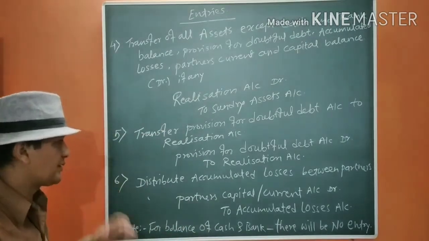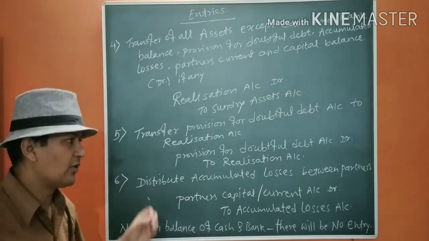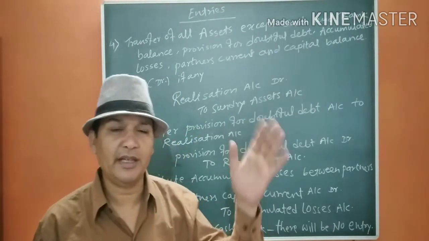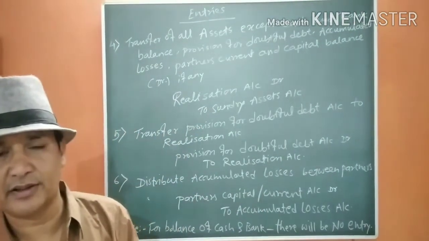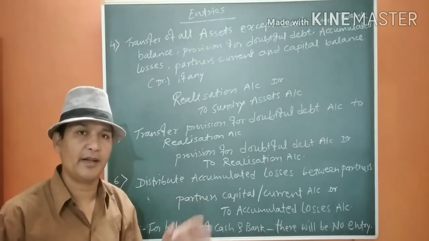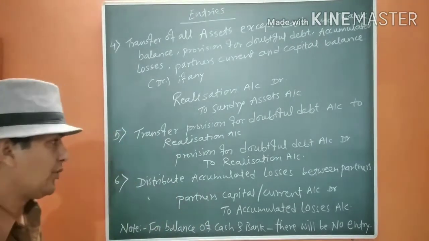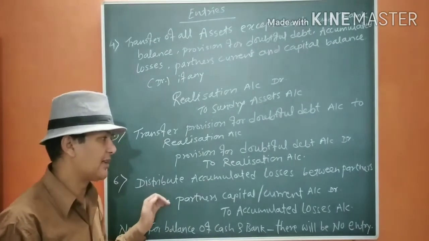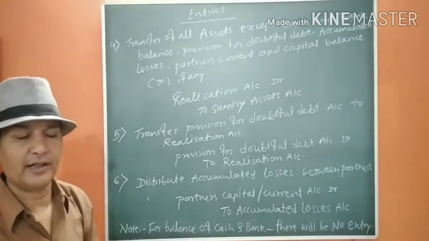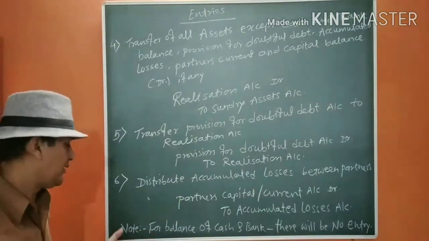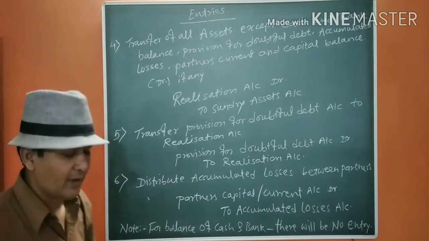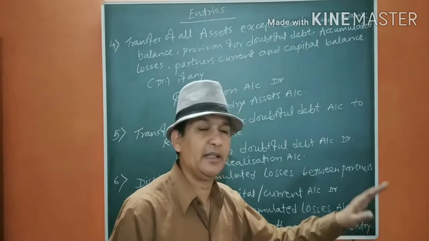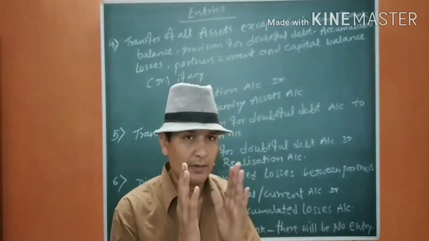Next one is distributing accumulated losses between the partners. As we are doing from the beginning, in change of PSR between existing partners, or in the case of admission or retirement or death of a partner, we are going to do the same treatment for accumulated losses. That will be partners' capital or current account debit to accumulated losses account. And as you know, for the balances of cash and bank, as we are going to transfer the balances, there will be no entry in the books for transfer of balances.